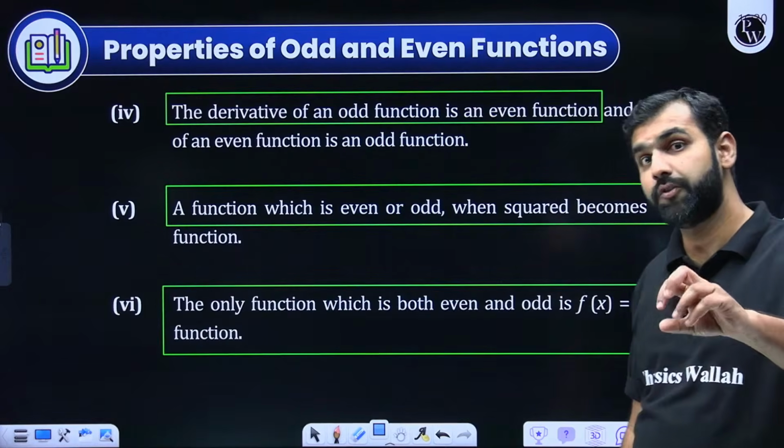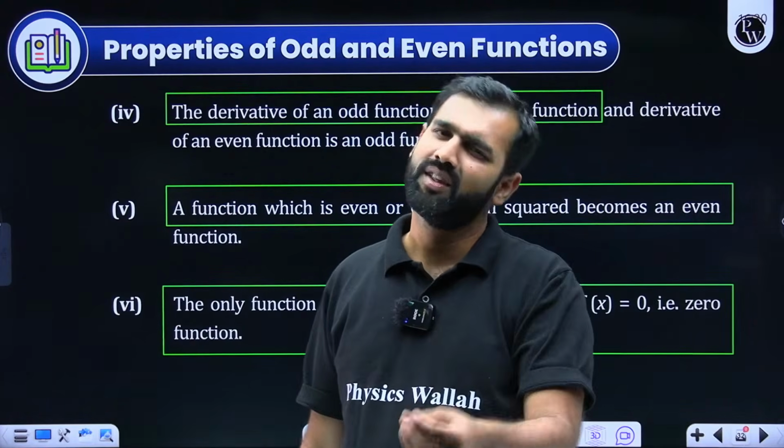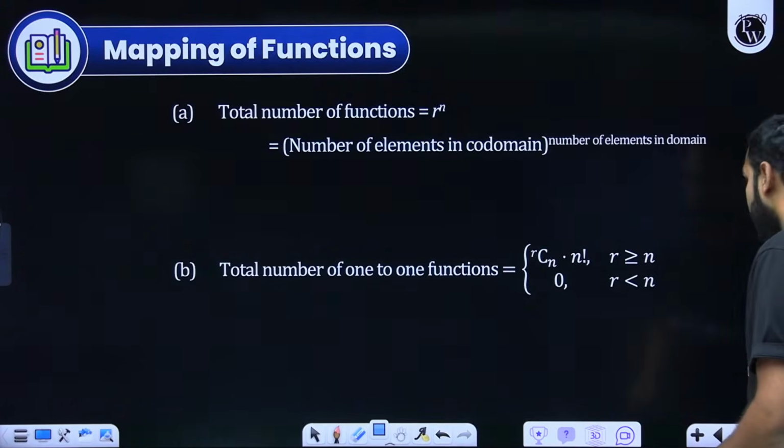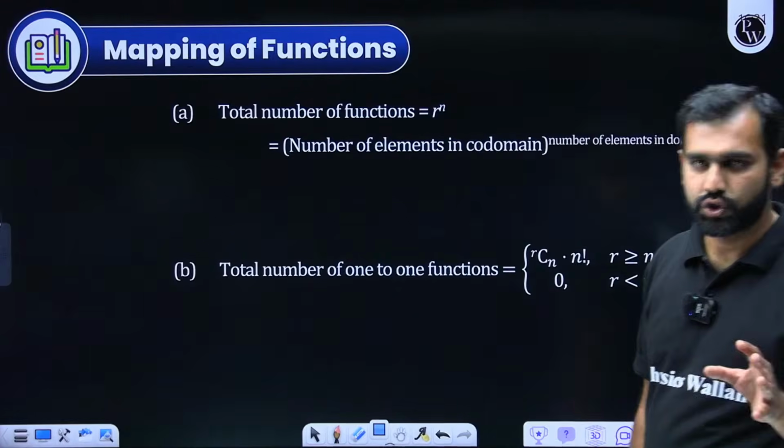So if in a question it is mentioned that there is a function which is both even and odd, then it simply means f of x is equal to 0 needs to be taken. Will you remember that? Can I move ahead from here? Now, few things which you should remember.